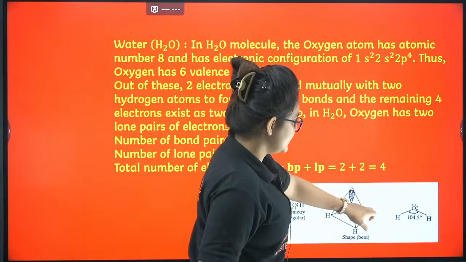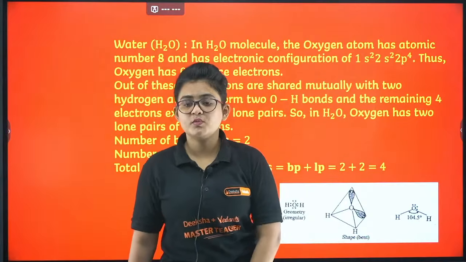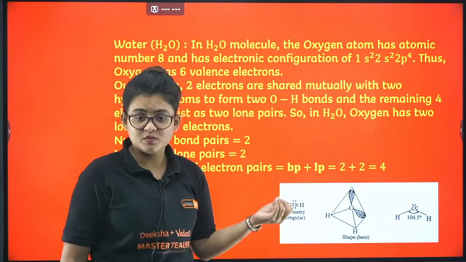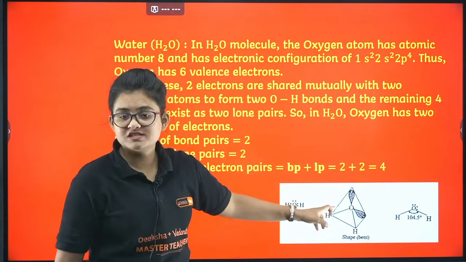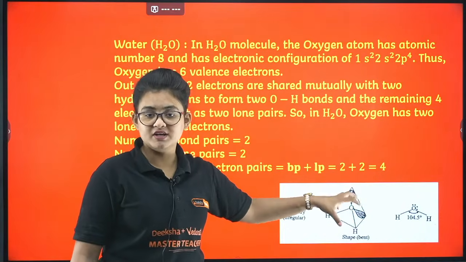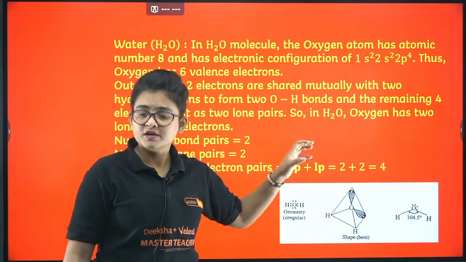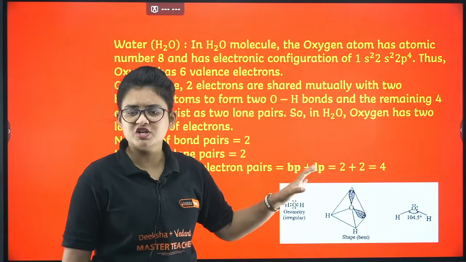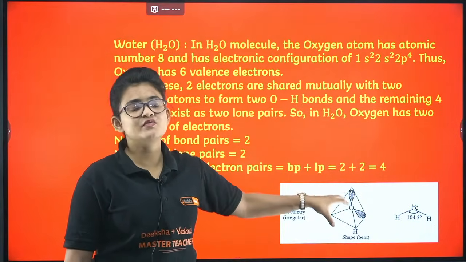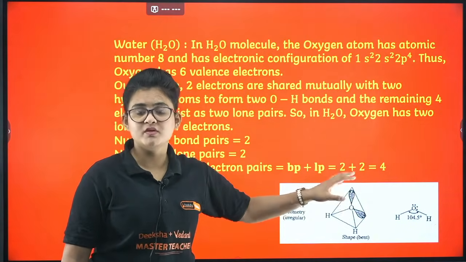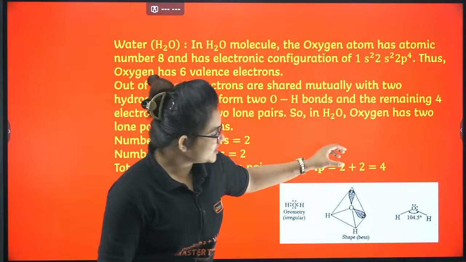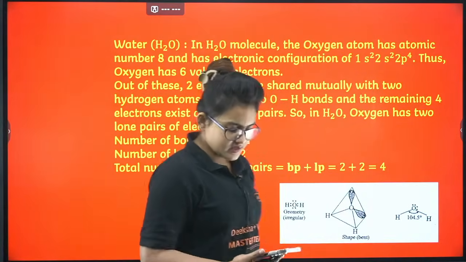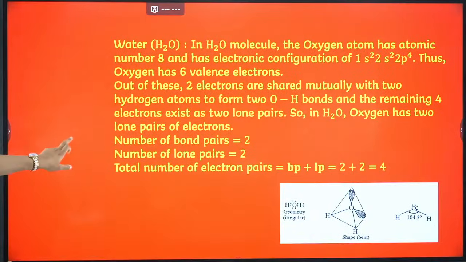This is the geometry of water, and the bond angle of water is 104.5 degrees. Ammonia has a trigonal pyramidal shape, trigonal pyramidal, not bipyramidal. The geometry of water is bent, so if you mention it in the form of shape, it will be more accurate, because it doesn't follow the proper geometry because of lone pair-lone pair and lone pair-bond pair repulsion. That reduces the angle from 109 to 104.5. Okay, remember these things. Let's proceed.